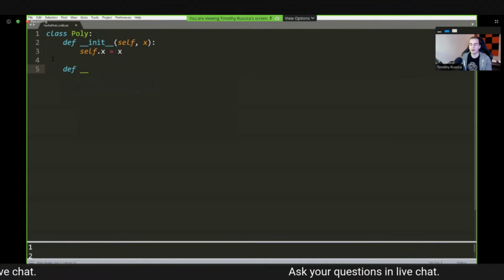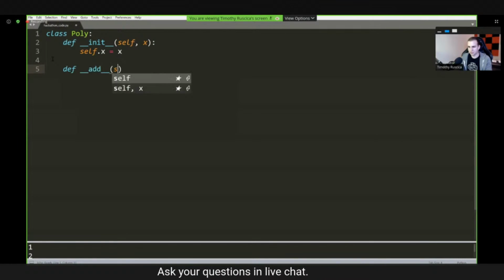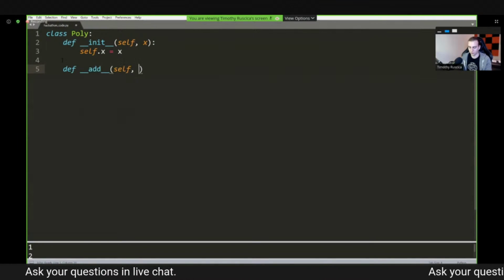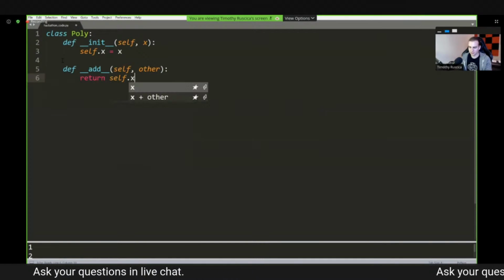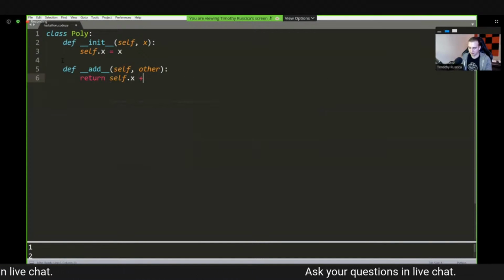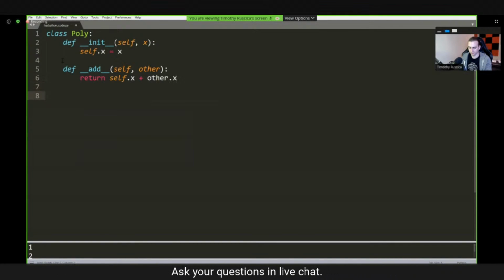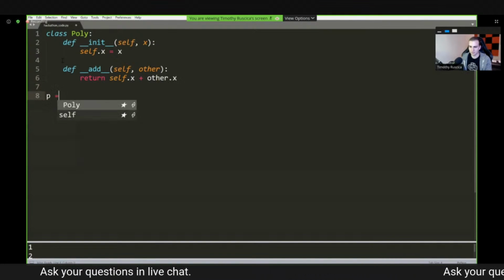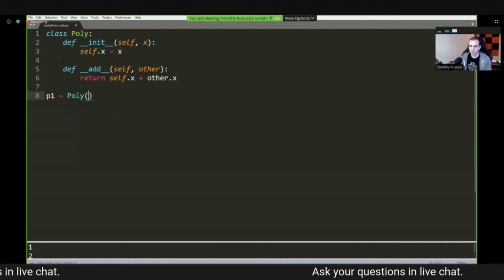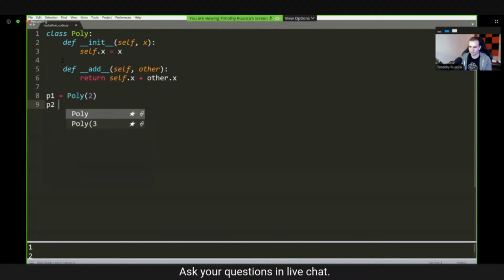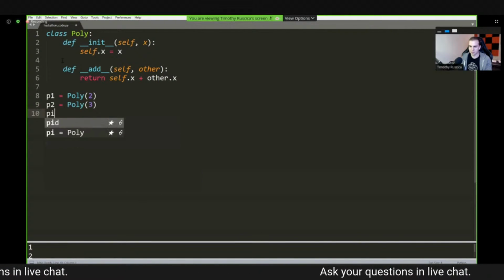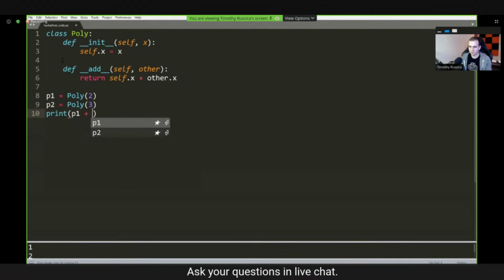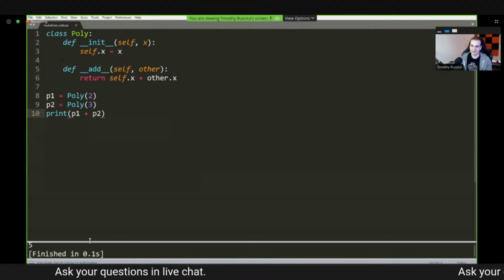Inside of here, first of all, I'm going to define the add method. What this allows me to do is take myself as well as some other object, and define what happens when I try to add these objects together. All I'm going to do is return self.x plus other.x. Now you'll see how this works. If I say p1 equals Poly with the value 2, and p2 equals Poly with the value 3, what happens if I print p1 plus p2? We get the value 5.